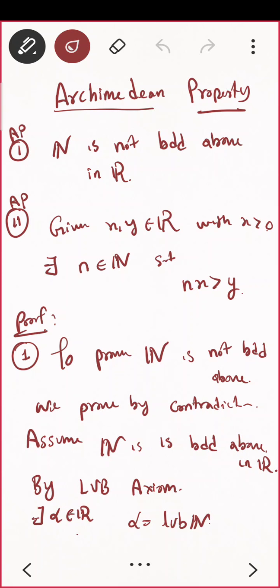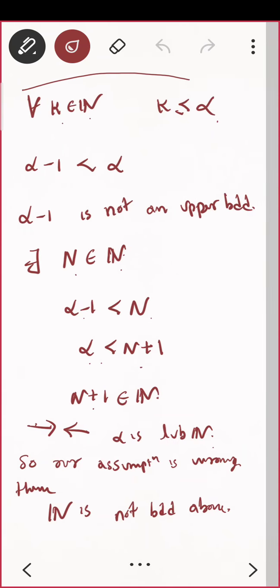What do I have to prove here? You are given two numbers x and y belonging to the real numbers with x positive, and you have to show the existence of n belonging to natural numbers such that nx is greater than y. Let me write the statement once again.